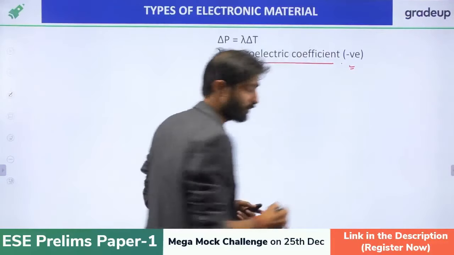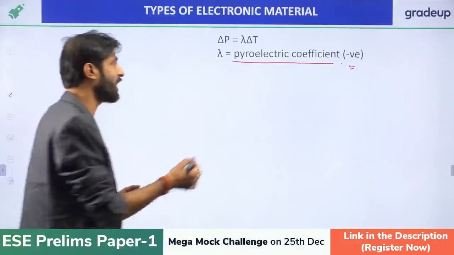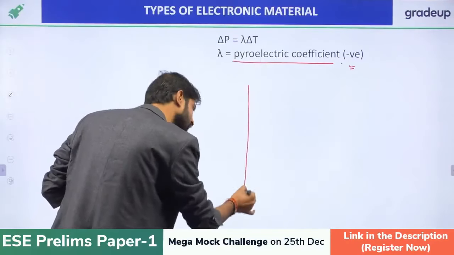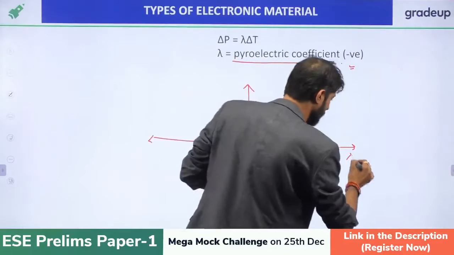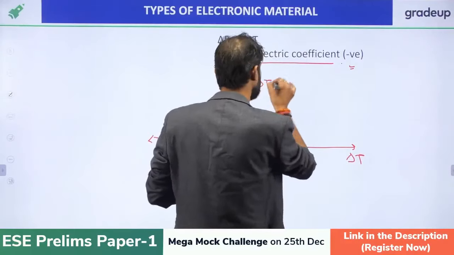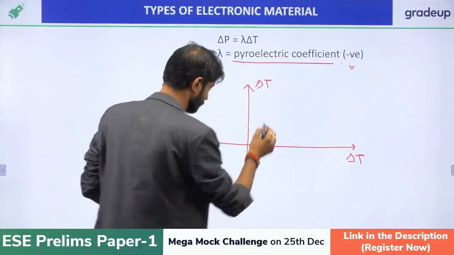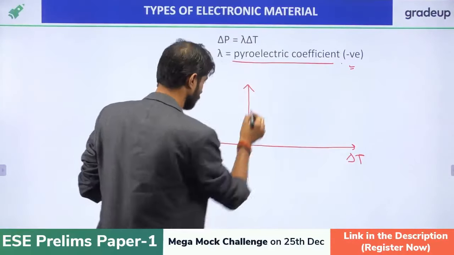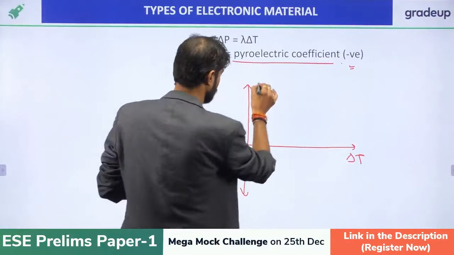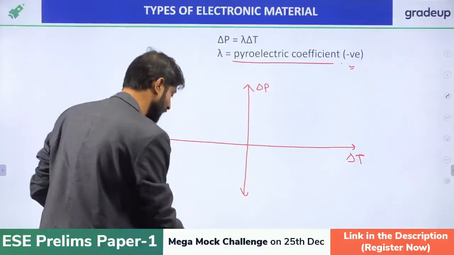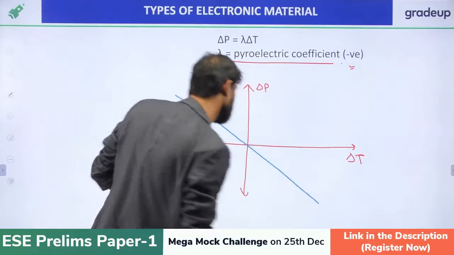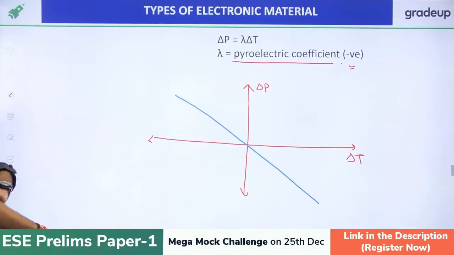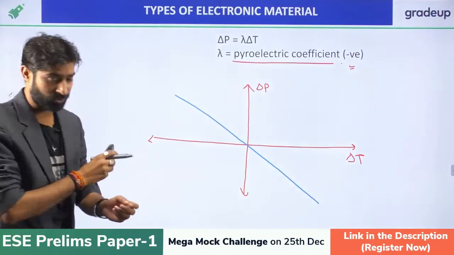It is always negative. So if you want to sketch the graph between delta P and delta T, the graph will look like this. Lambda will be the slope, and as we know, the sign is negative, directly given in the problem, so we can say that it possesses a linear graph. So just write down this one.